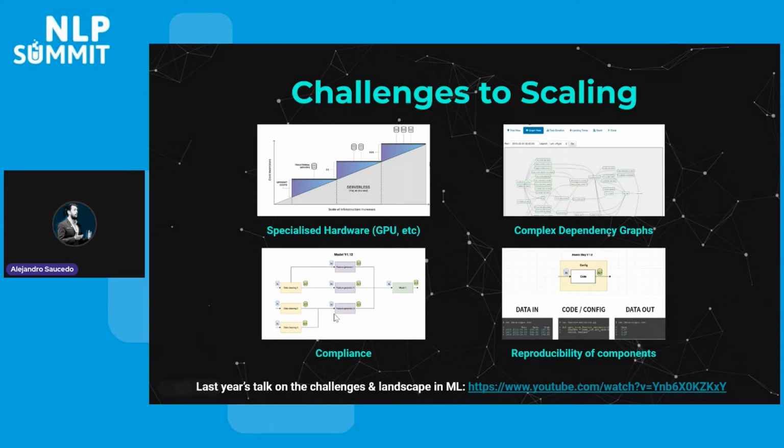But ultimately there are some questions when it comes to not just NLP specific for the text generation models, but for broader NLP use cases. There may be other sort of considerations. And then finally, the reproducibility of components. If you have a new model that you've created and perhaps you release a new version, then you may want to actually be able to revert back to previous versions or rerun specific configurations of a previously deployed model, right? So those are all very important things that actually start introducing challenges at scale.